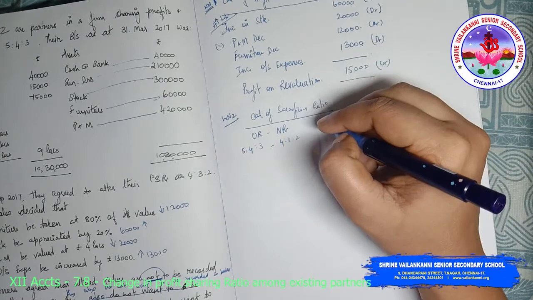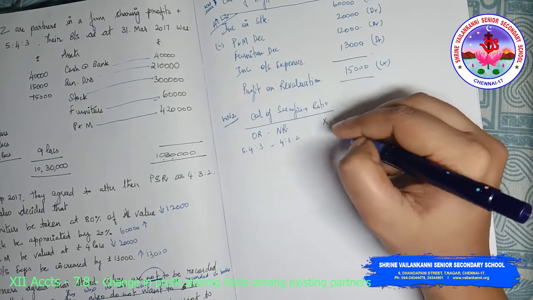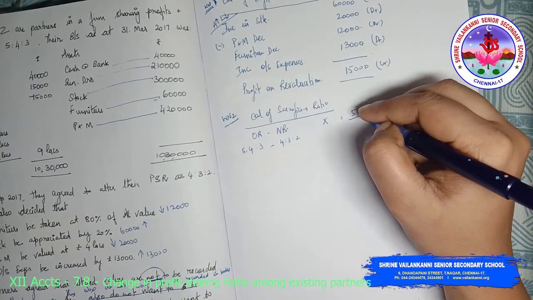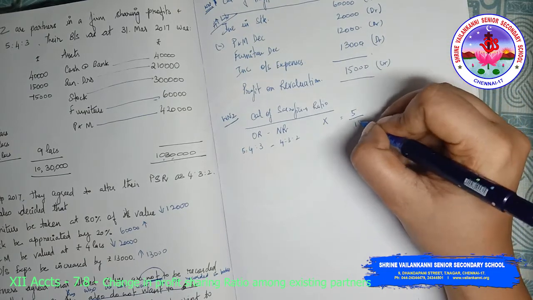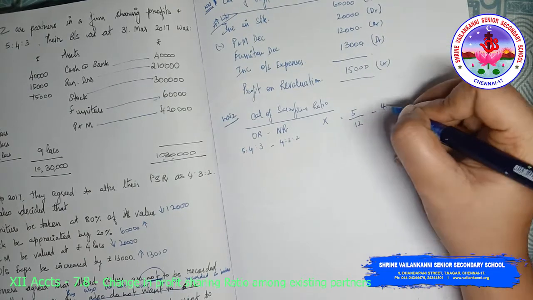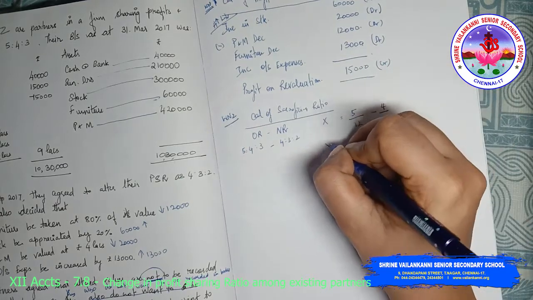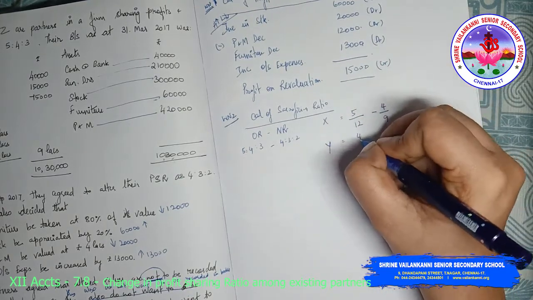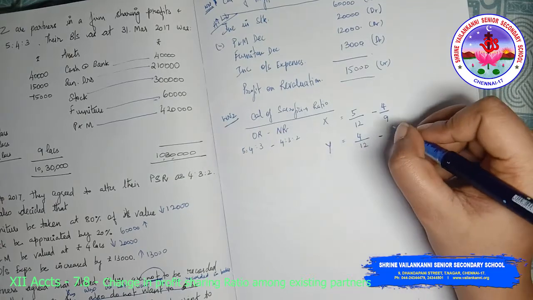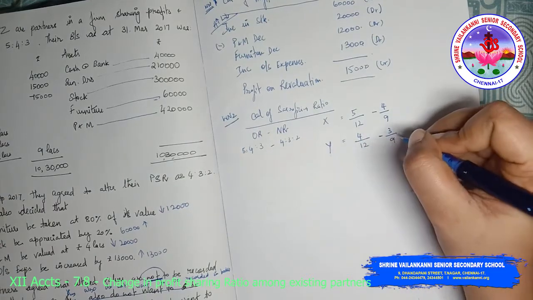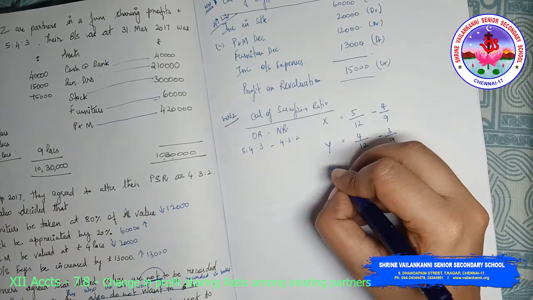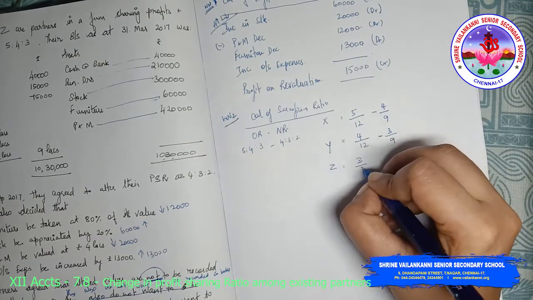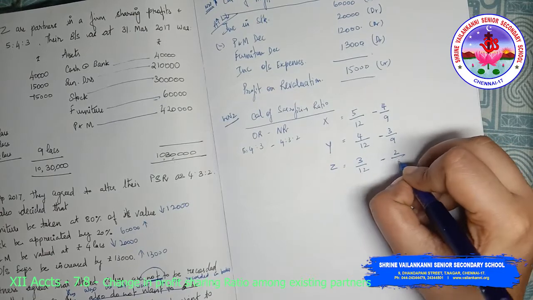So for X it is 5/12 minus 4/9. For Y it is 4/12 minus 3/9. For Z it is 3/12 minus 2/9.